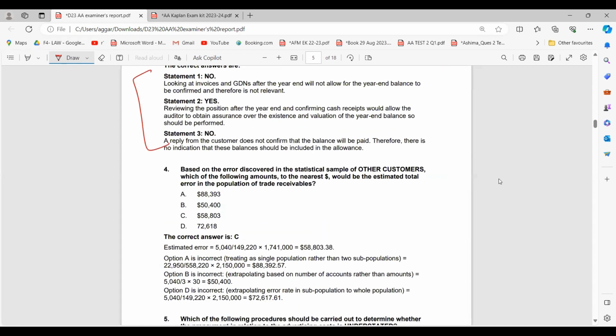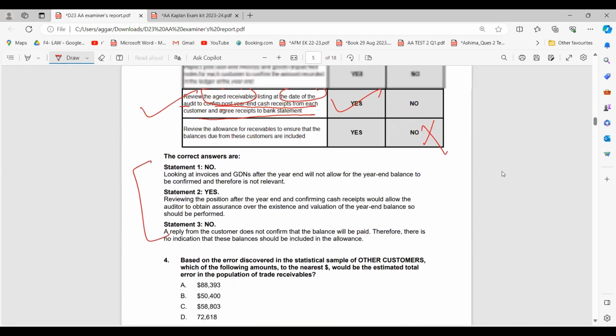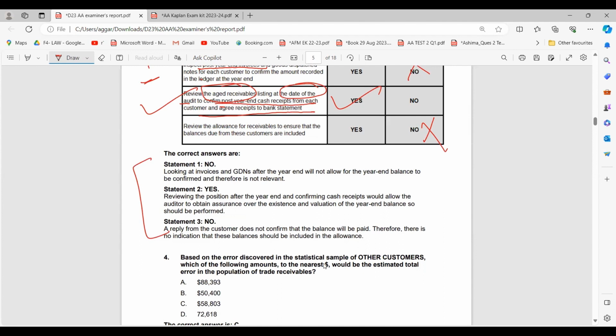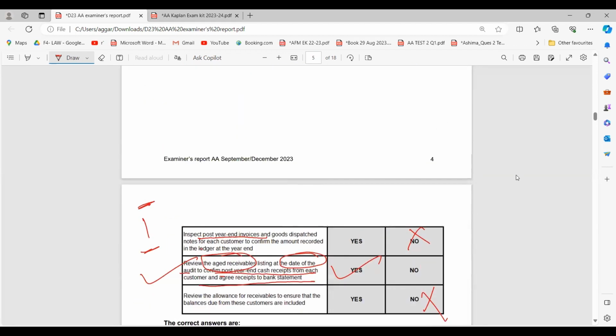Based on an error discovered in the statistical sampling of other customers, which of the following amounts nearest to dollar would be the estimated total error in the population of the trade receivables? Okay, so let's calculate this.